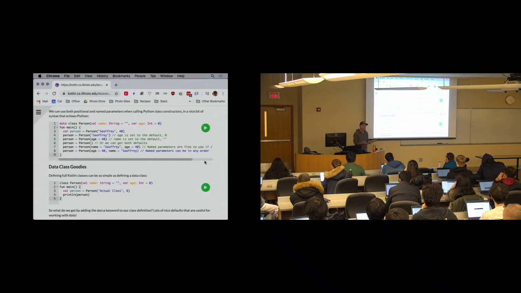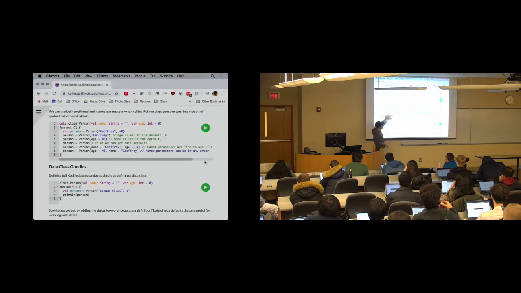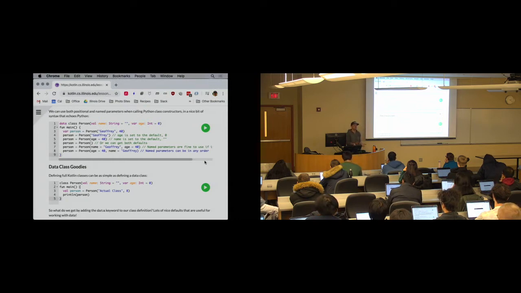This is the default, and something you've probably gotten used to from Java. I can also, however, use named arguments, and this can be very, very convenient. It's really the only way, for example, if both the name and the age have default values, but there's no way to call the constructor with just the age without using a named argument.